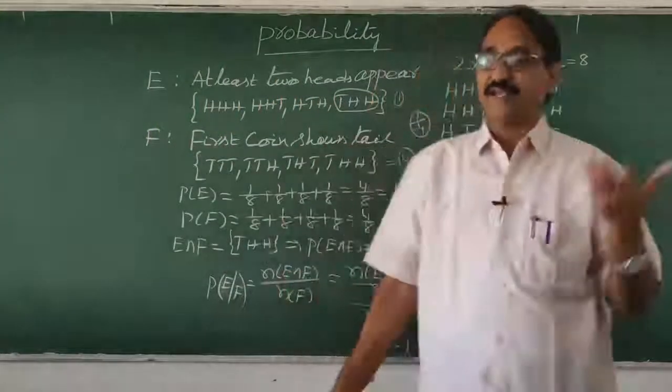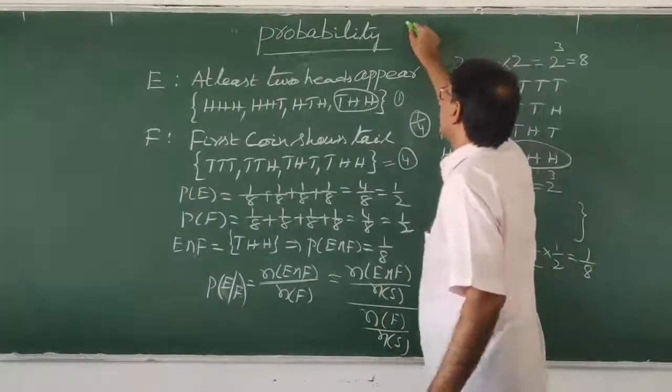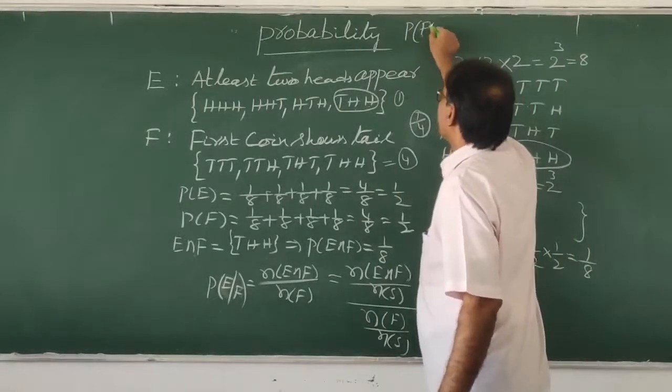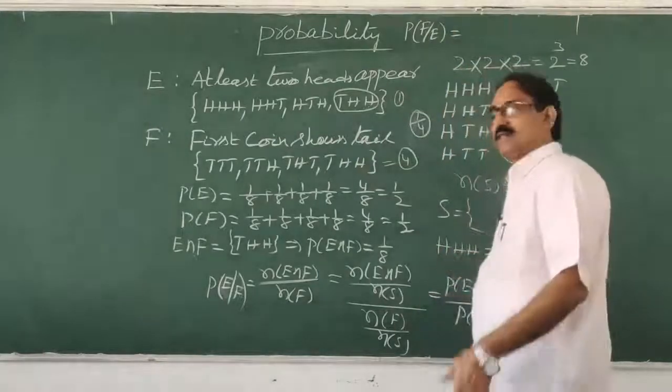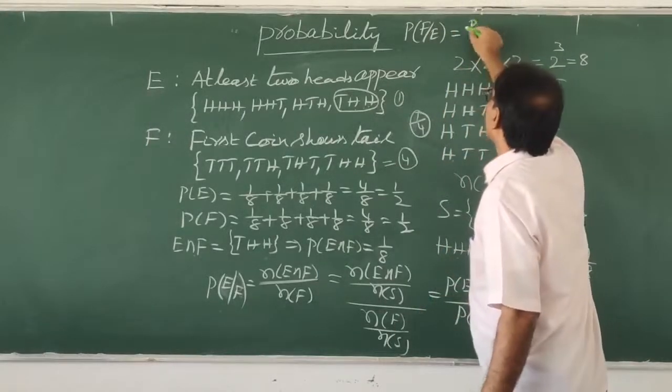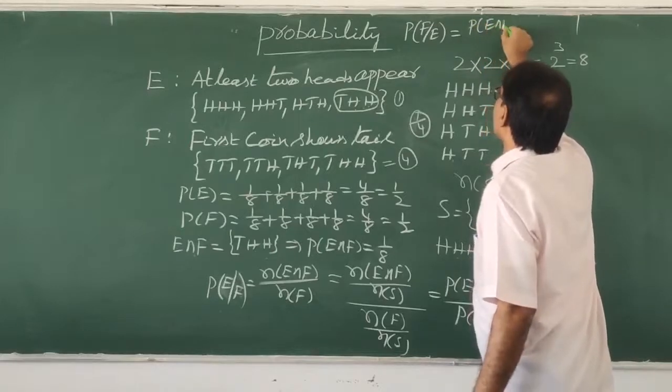Now, sir, if I say probability of F given E, how to write? When E is given and you are asking F, that time also the probability of E intersection F, the common, must be there.